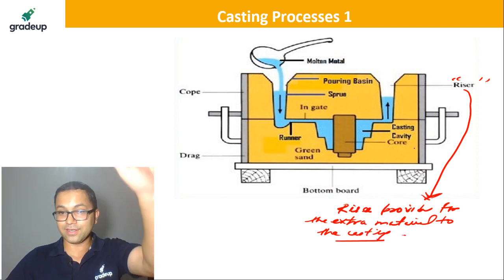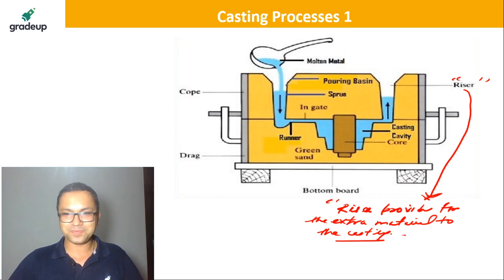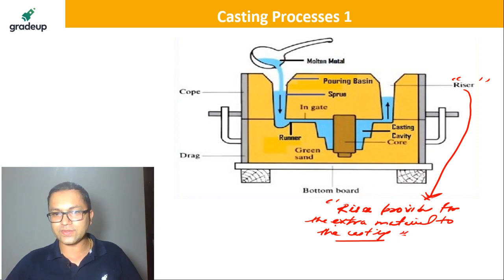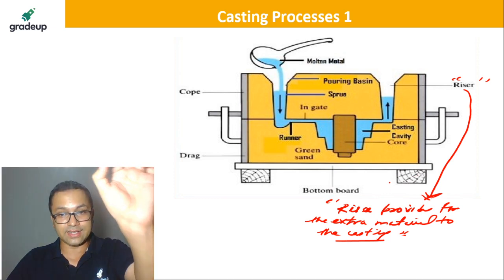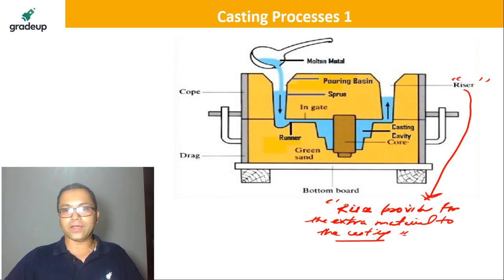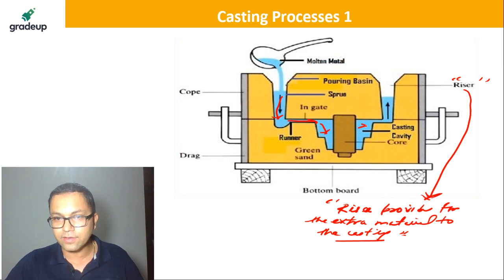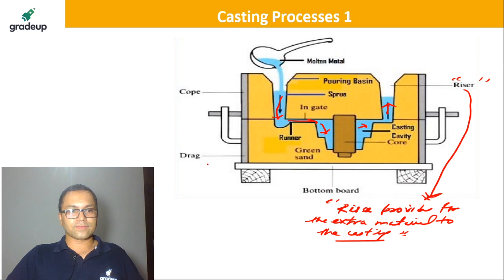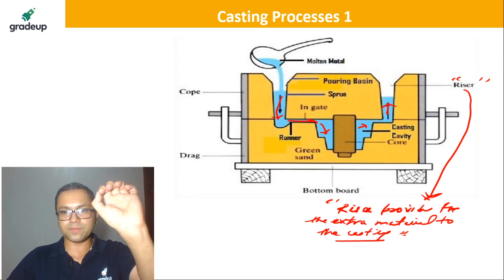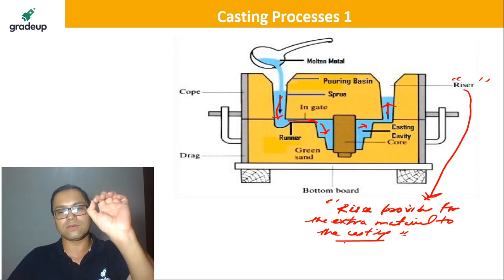So riser provides for the extra material to the casting. That is what riser does. Now this is riser. Are you getting this? Here the molten metal flows something like this into the cavity, then to the riser. Yes, you're right, exactly. So it provides for the extra material to the casting.